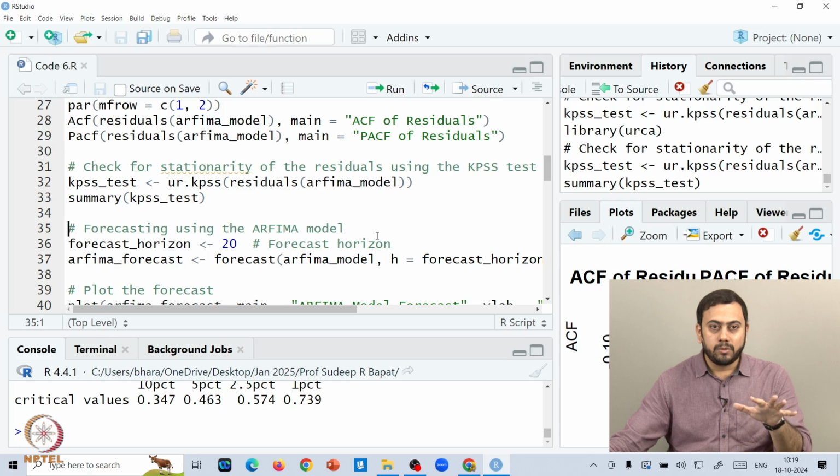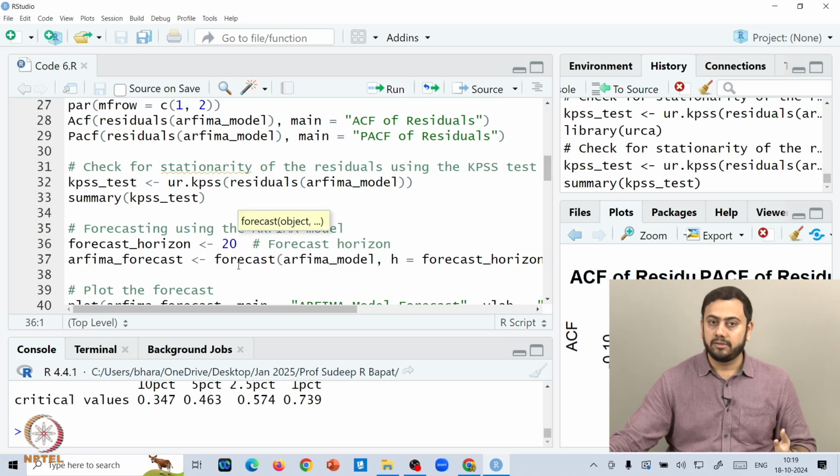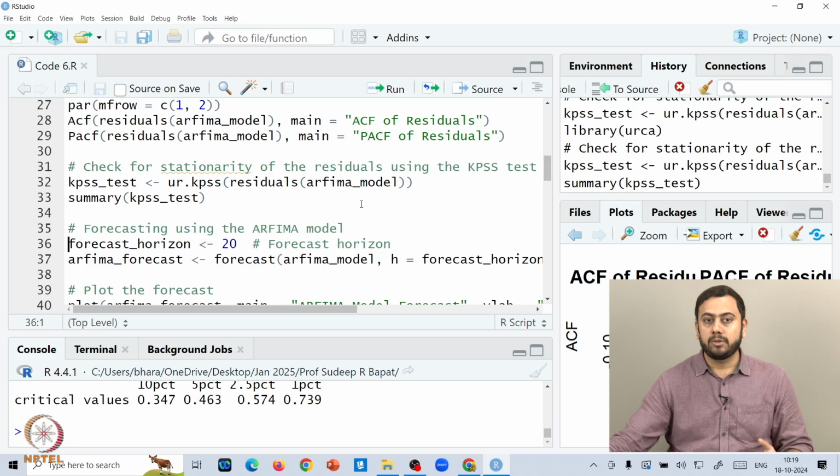Once you do these preliminary diagnostic checks, you can go ahead and do the forecasting. The first thing is you specify some forecast horizon. So let's say I want the forecast 20 time points down the line in the future.